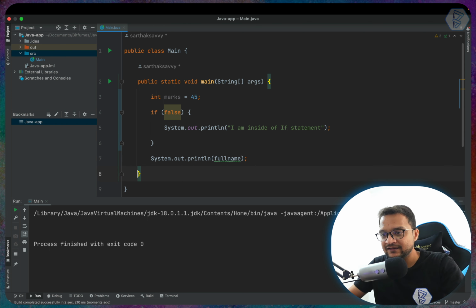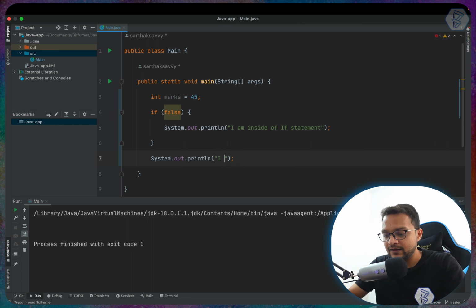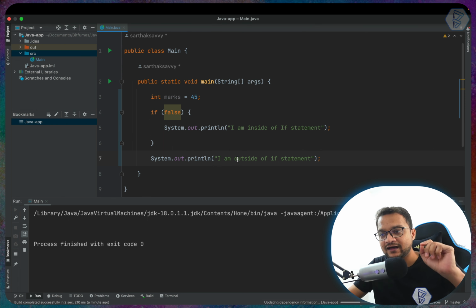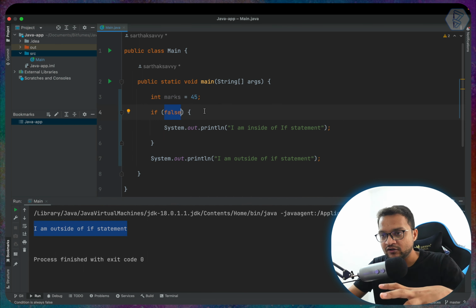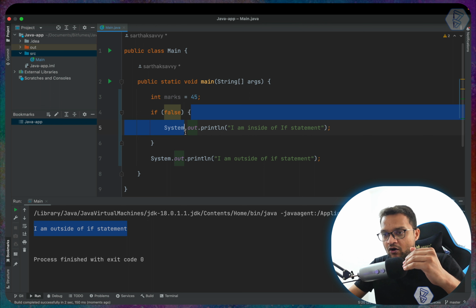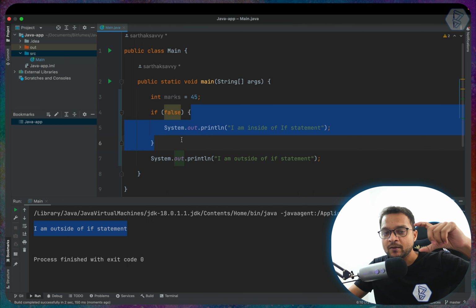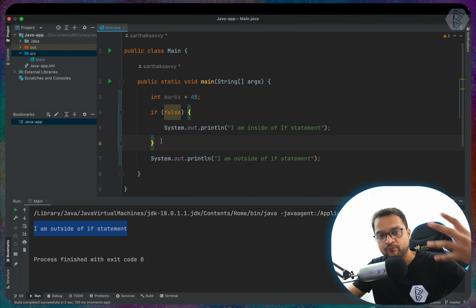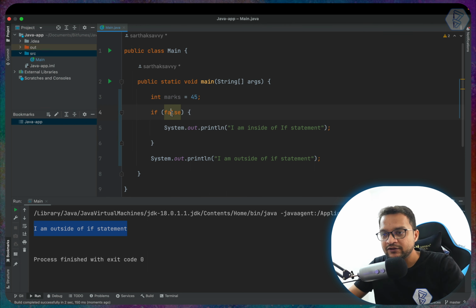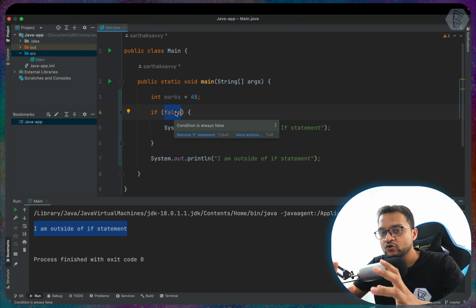So if I say here, I am outside of if statement, if I now run it, you will see we will get this outside statement only, because this condition is false and Java is skipping all these lines of if block. So from line number 4 to line number 6 is called if block. Okay, so we need to always make sure we are returning some kind of true or false.